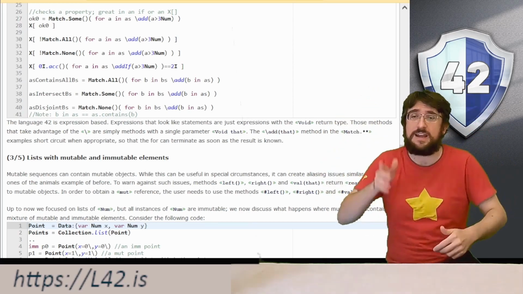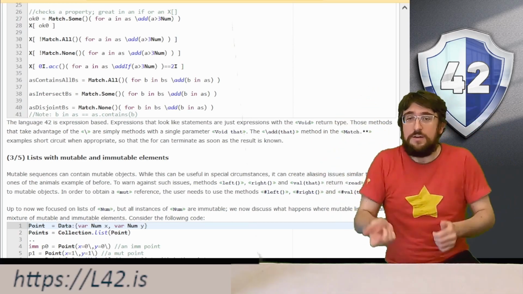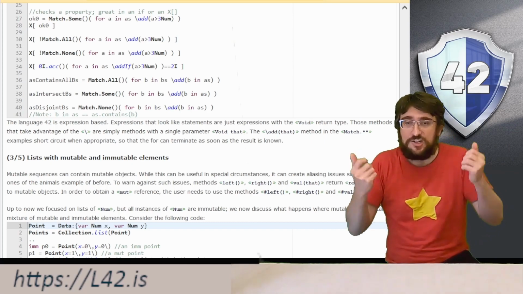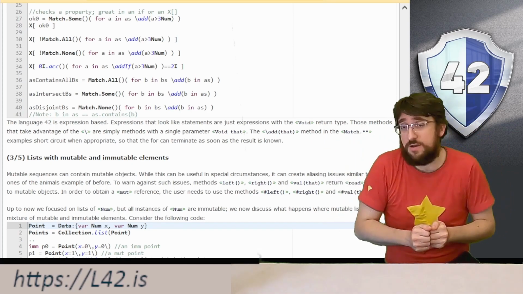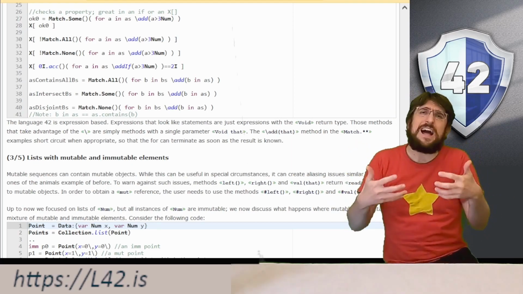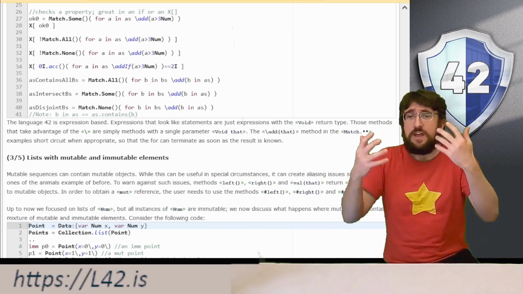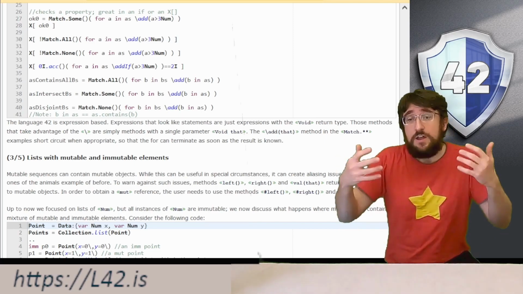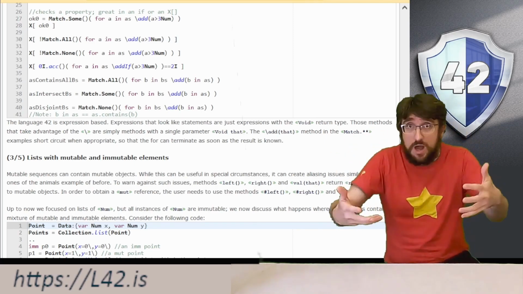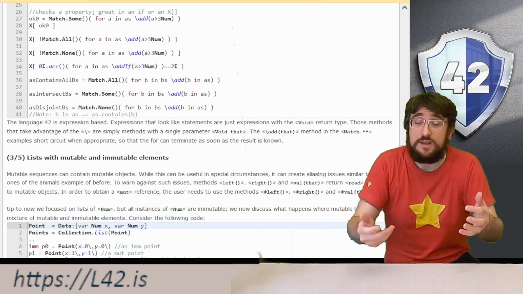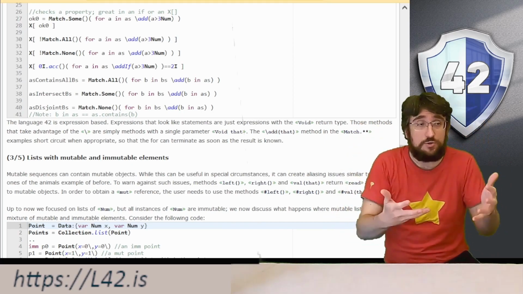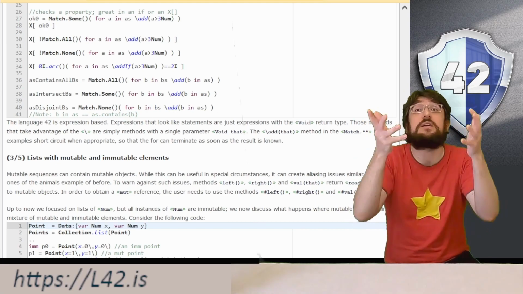X square bracket not match all for A in AS slash add A bigger than 3. And you can do the same for match none. With the accumulator, you can also add conditionally. So you can have 01.acc for A in AS, add 1 to our count if A is bigger than 3. And so we get to be equal 2, that is, there are two numbers that are bigger than 3.